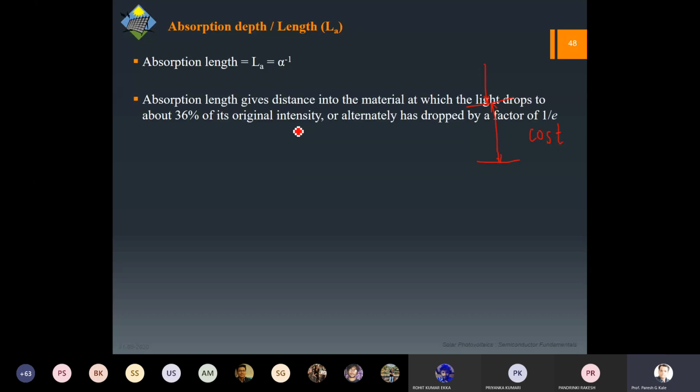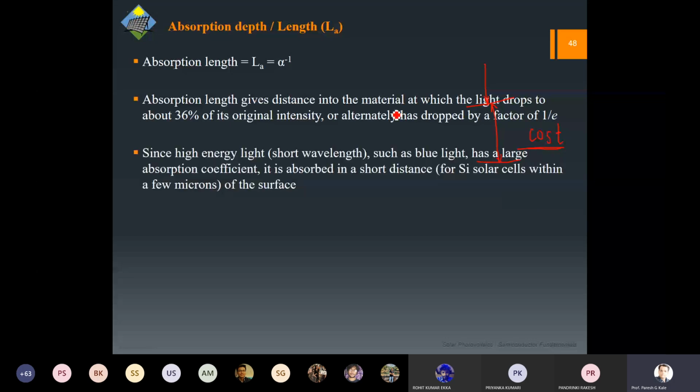And who controls the solar cell thickness? The cost of the material. Because let me define: absorption length is 1 by alpha. So if the absorption coefficient is lower, say in silicon, what do we require? The length has to be larger. So you can understand gallium arsenide has got lesser thickness, whereas silicon has got larger thickness. Larger thickness for the same absorption means the cost would be more over here.